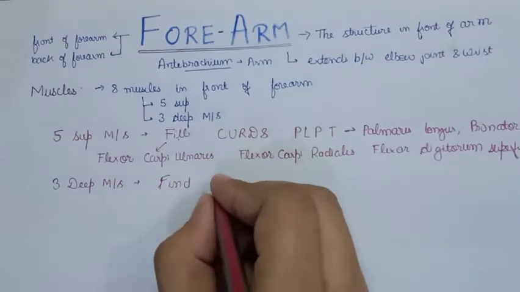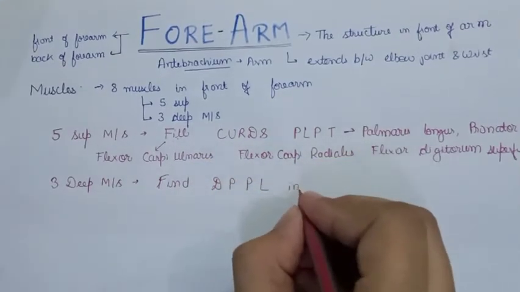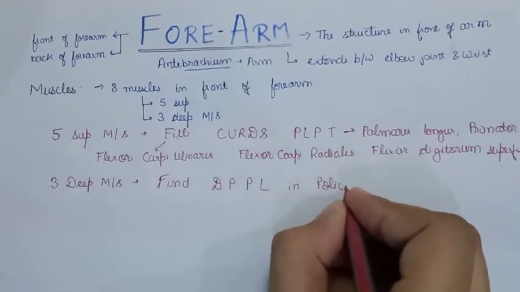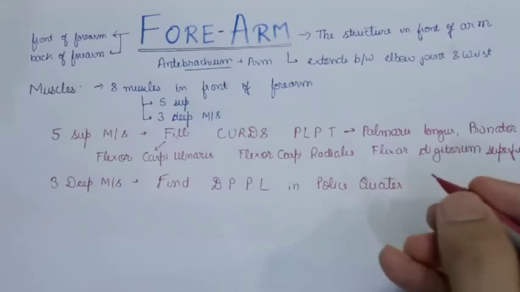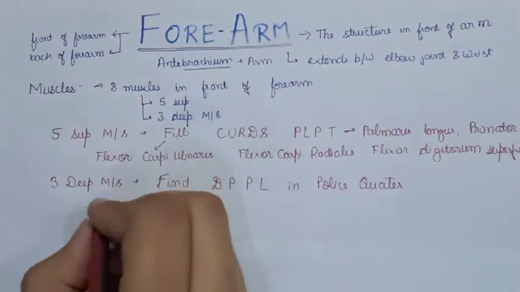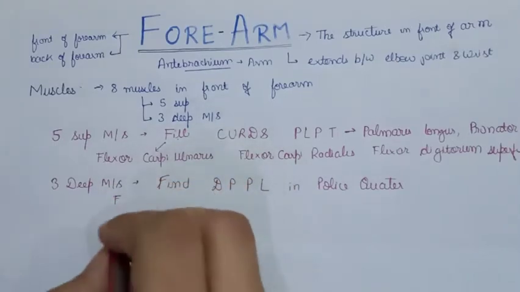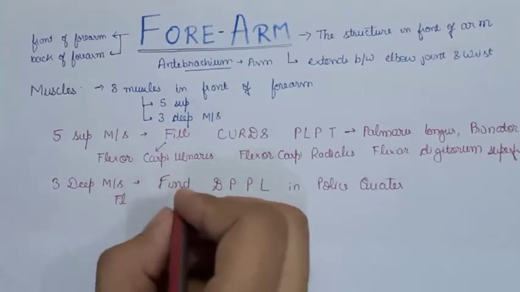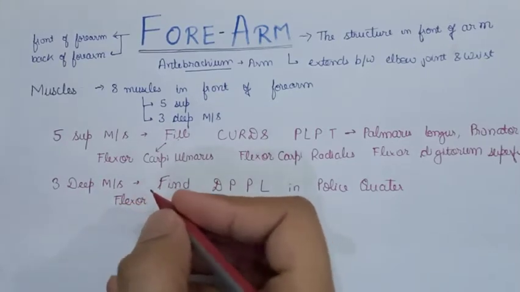Delhi Police Private Limited in police quarter. So the trick to remember the three deep muscles is find Delhi Police Private Limited in police quarter. So again the word F always stands for that, because it is the front compartment or the flexor compartment. The word F will always stand for the flexor. So the muscle name is flexor.